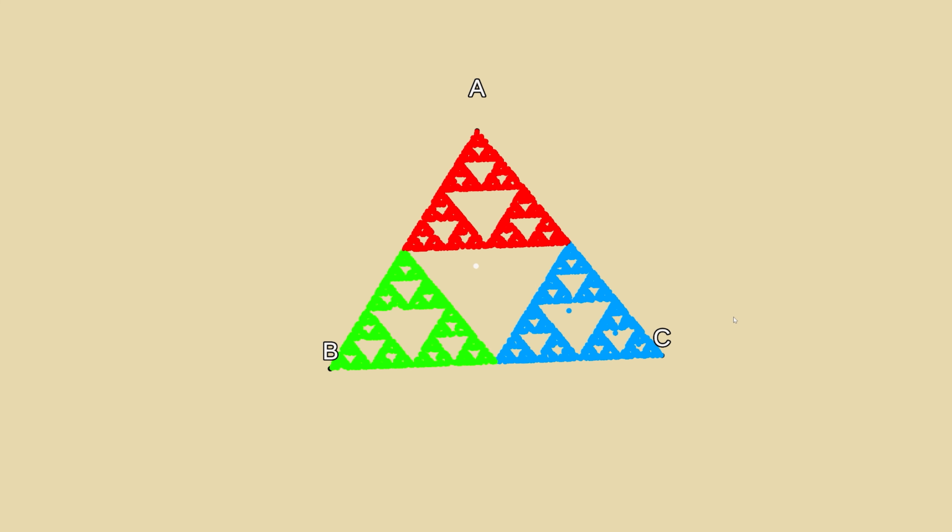The idea is as follows. You choose a certain number of points, say 3. Call these A, B, and C. Now that you have them, pick any arbitrary starting point. Now just randomly choose one of A, B, and C. Add a dot bisecting the segment to the chosen vertex from the starting point. The new dot is now your new starting point. Repeat.